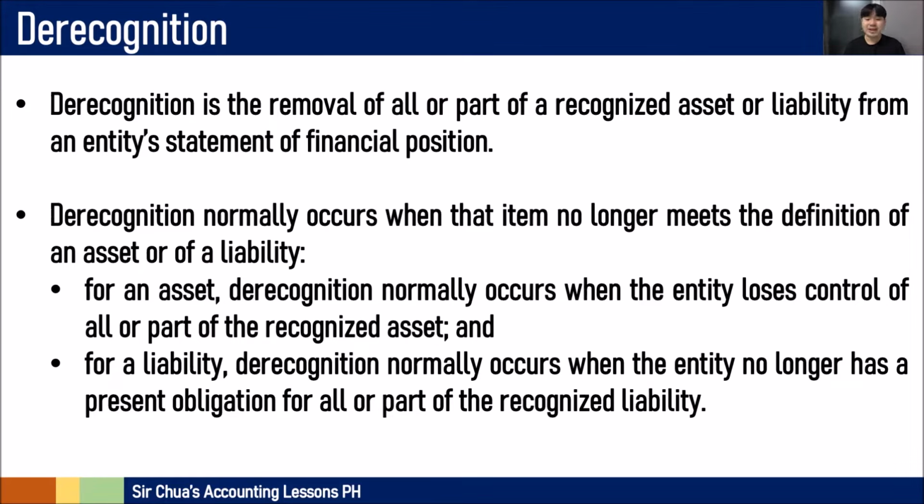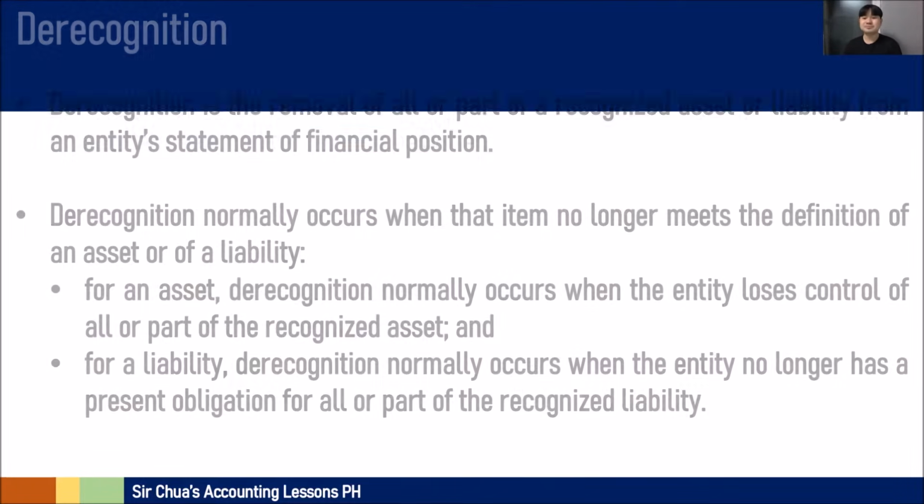So for an asset, derecognition normally occurs when the entity loses control of part or all of the recognized asset. As you know, control is part of the criteria on how we recognize these assets, right? And then for a liability, derecognition normally occurs when the entity no longer has an obligation for that certain liability. You're no longer obliged to do these things or the obligation of this liability, then you derecognize that liability in the statement of financial position.